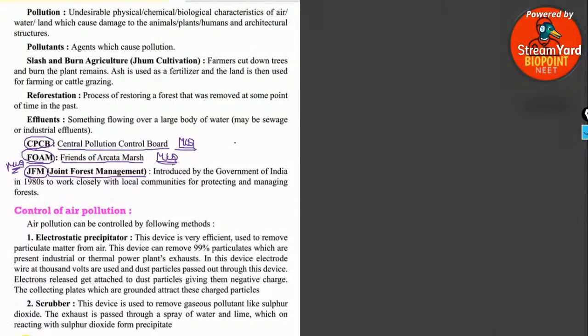Just do one thing, take out the latest syllabus of CBSE, check it out and make sure that it is not in that syllabus. Then you can slightly remove it. Anyway, don't miss reading the NCERT. Suppose by God's grace you get an easy question which you know the answer to, then definitely you can write. Otherwise, just look at the CBSE syllabus of 2021. If it is not there, just omit it slightly. Please don't omit the entire CBSE deleted syllabus. Just delete the portion which you feel you are not good at.